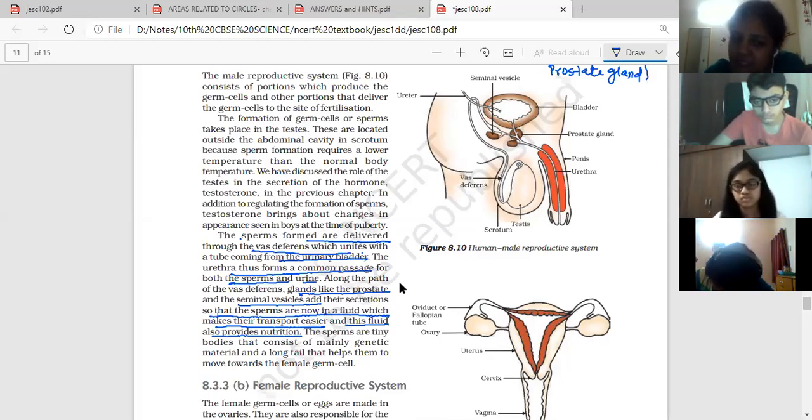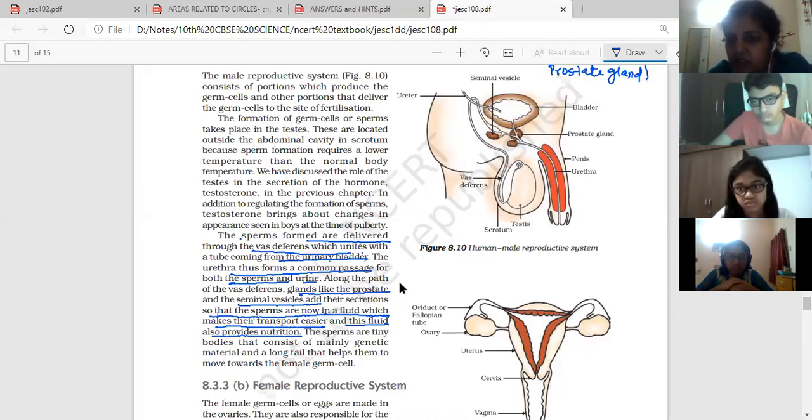And the second function is they provide nourishment, because sperms have to live for 4 to 5 days outside the body. So the sperms stay alive through nutrition, that is sucrose, present in that fluid. That sucrose keeps these sperms nourished. So two functions: making the medium fluid for easy transfer, and providing nutrition. Sucrose has been added, that's right.